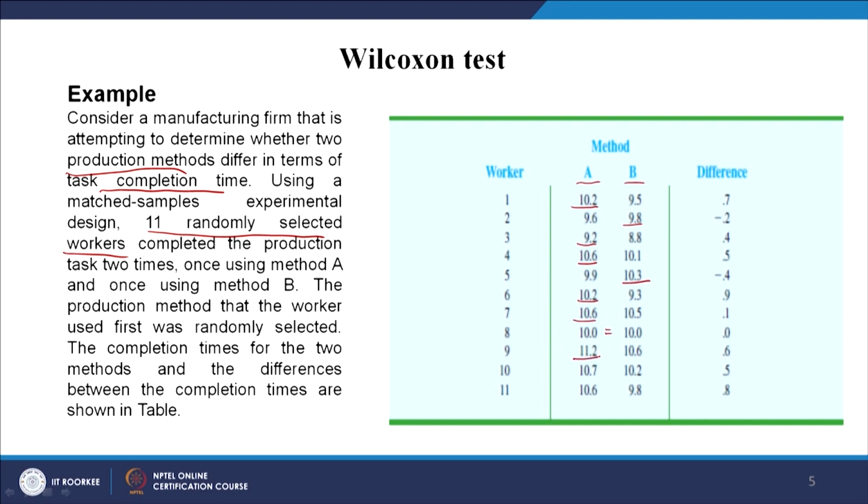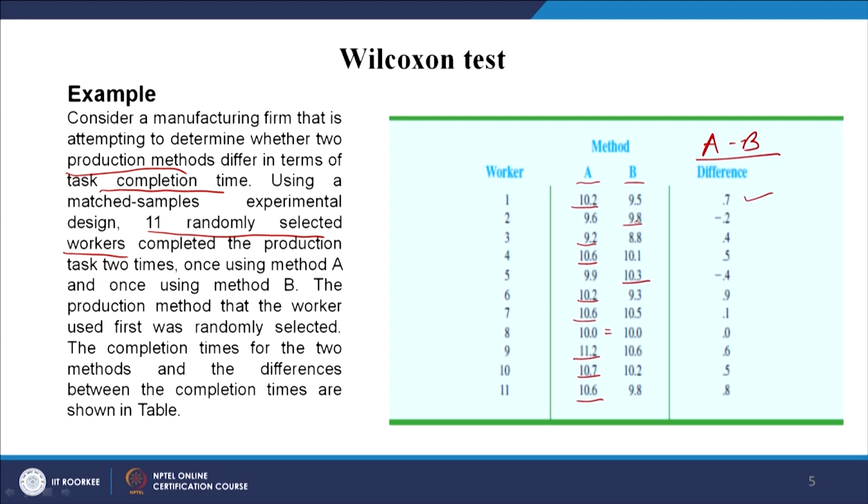The ninth, if you see, is again A, the 10th A, the 11th A. So, the difference in the timing is recorded here. 10.2 minus 9.5 is 0.7. If it is positive, since it is A minus B, we understand that method A takes more time. If it is negative, then we understand that method B takes more time.